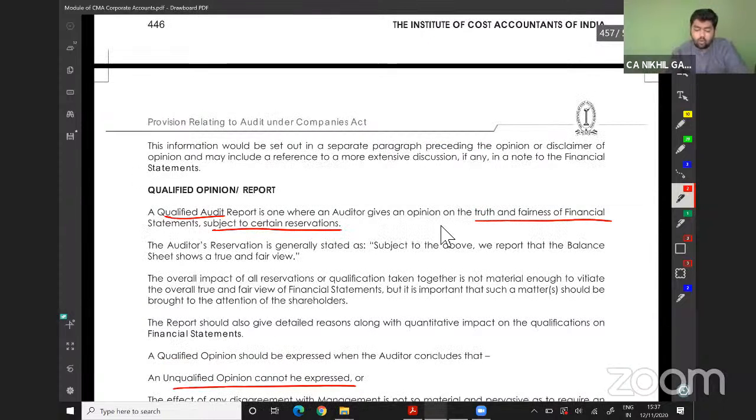Qualified opinion. A qualified report is one where the auditors give an opinion on the true and fairness of the statement subject to certain reservations. See, I have told you, except A and B, everything is right.